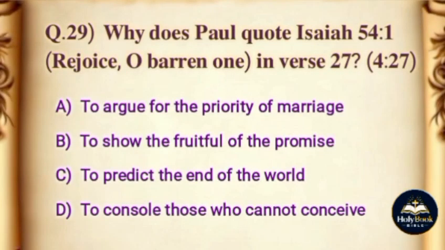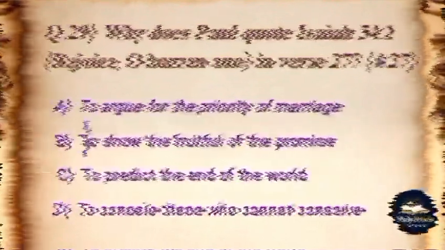Question: why does Paul quote Isaiah chapter 54 verse 1, "Rejoice, O barren one," in verse 27? Options: A. To argue for the priority of marriage. B. To show the fruitfulness of the promise. C. To predict the end of the world. D. To console those who cannot conceive. The correct answer is option B.